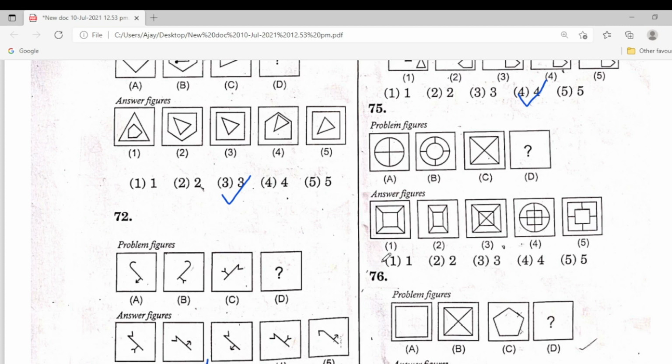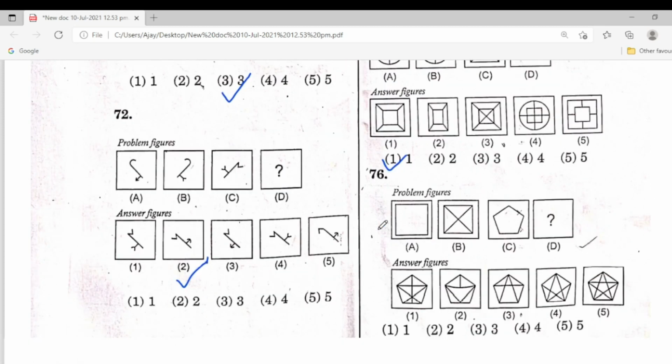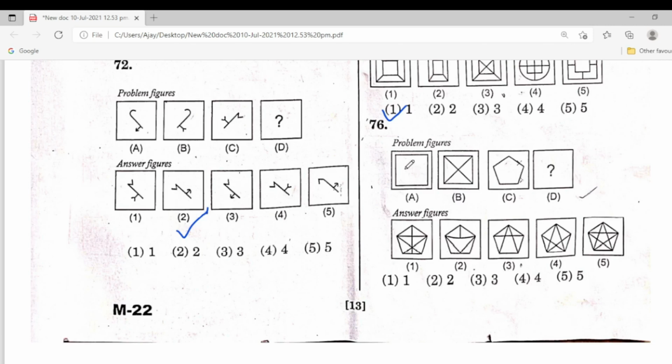So this is the answer. You can easily understand the answer figure. Here is a very easy problem figure, with relative relation. So this is the correct answer figure. Very easy to choose. Fifth one is the correct answer.